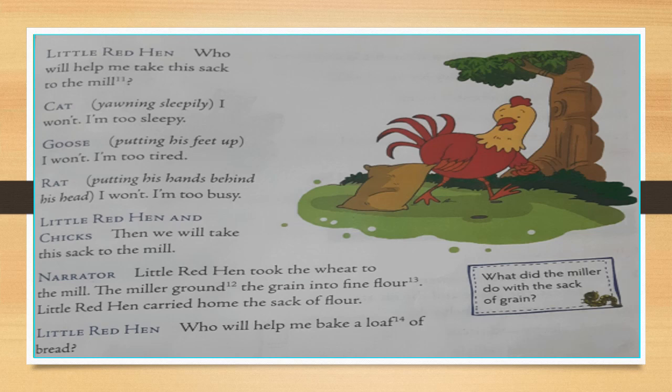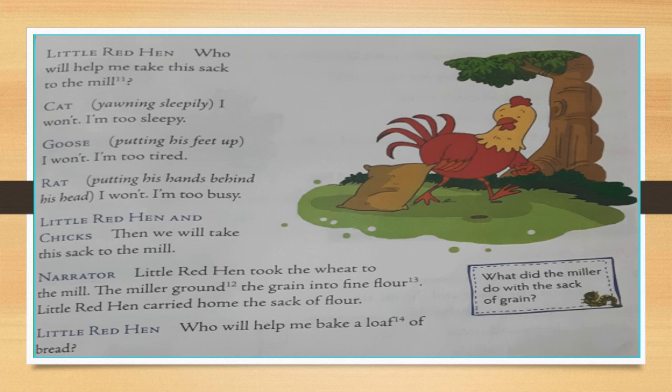Goose putting his feet up, "I'm too tired." And the rat putting his hands behind his head, "I'm too busy." Now this time Little Red Hen and her chicks will take the sack to the mill.